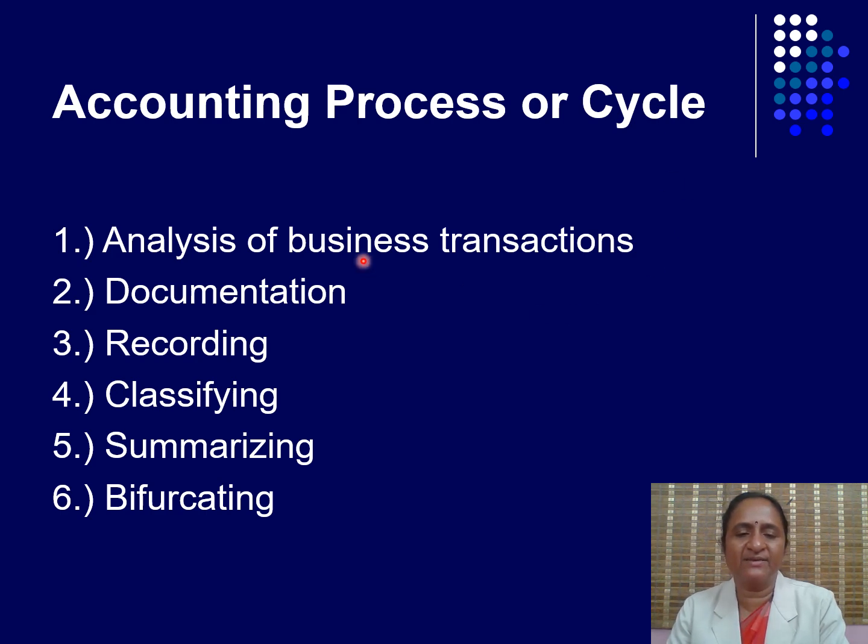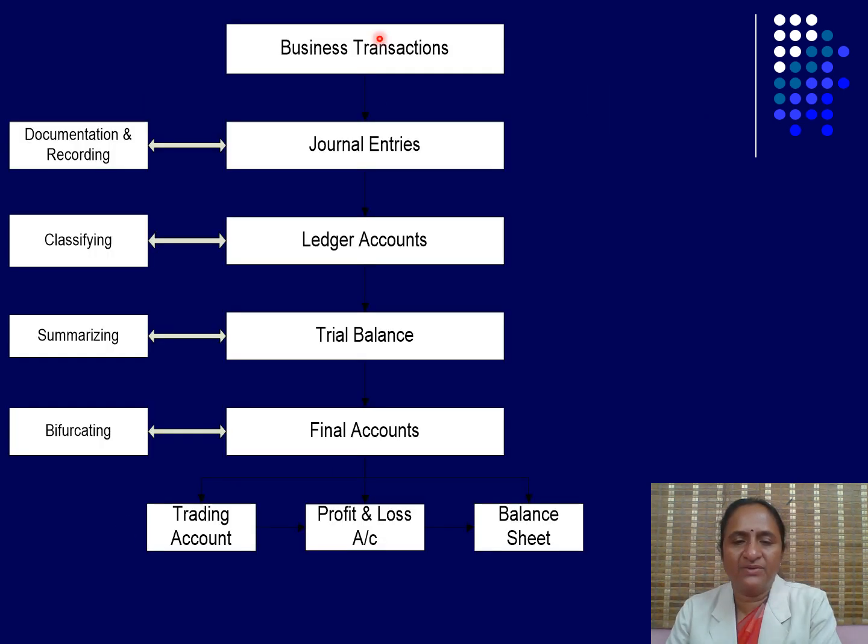First one, analysis of business transaction. Second, documentation. Third, recording. Fourth, classifying. Fifth one, summarizing. Sixth one, bifurcating. Business transaction means every business entity records all financial transactions, even everyday transactions in the business.